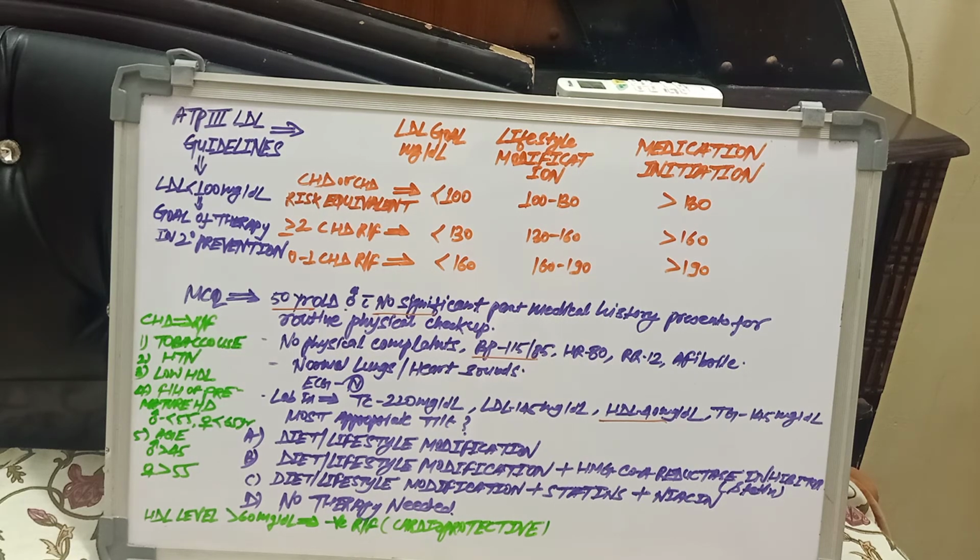Here the HDL level is 40 mg/dL, so it is also not a risk factor. So in this question there is no risk factor, the LDL goal will be less than 160 mg/dL, and this patient needs no therapy.